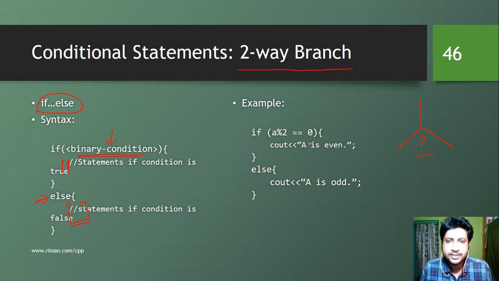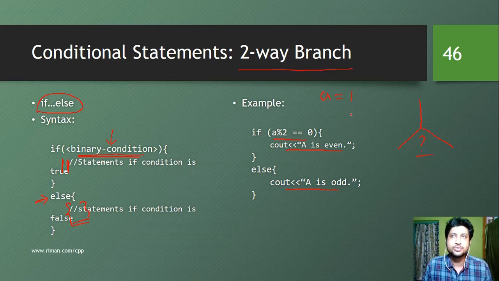So take a look at this example. Here we have if a modular division 2 is equal to 0. So it is basically checking whether the number is odd or even. If a modular division 2 is equal to 0, we can say that the number is even, else the number is odd. Now if the value of a is equal to 1, what will happen?